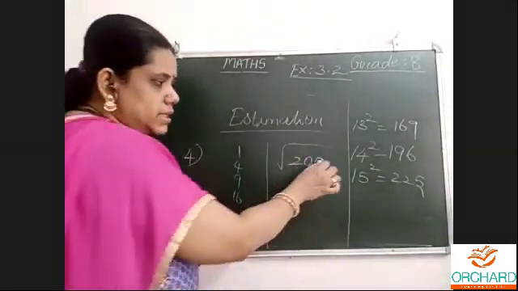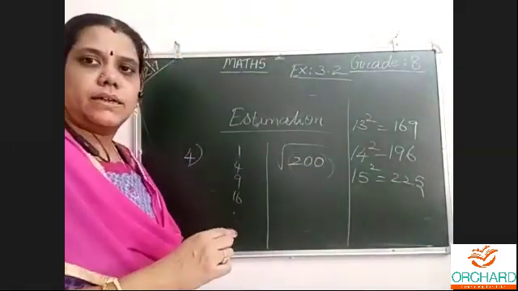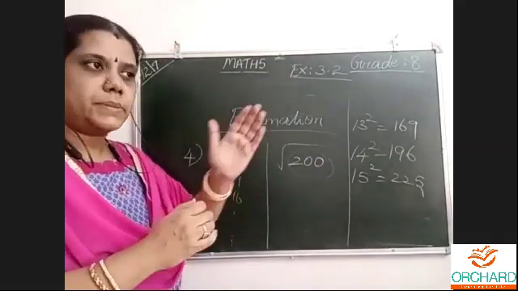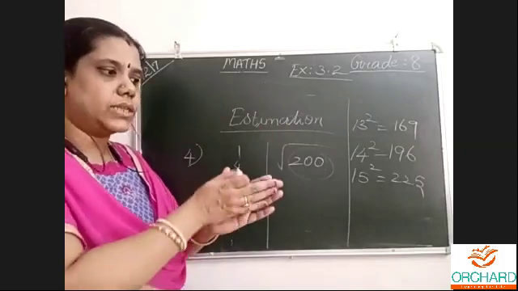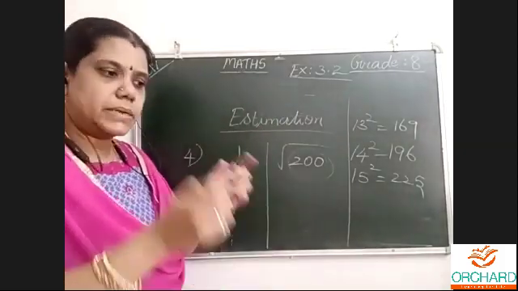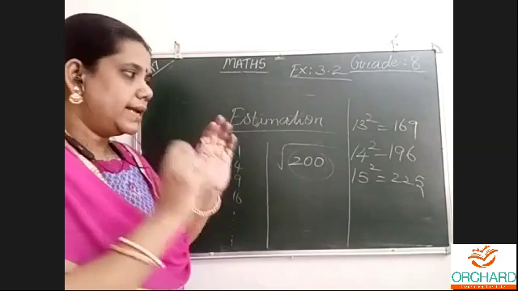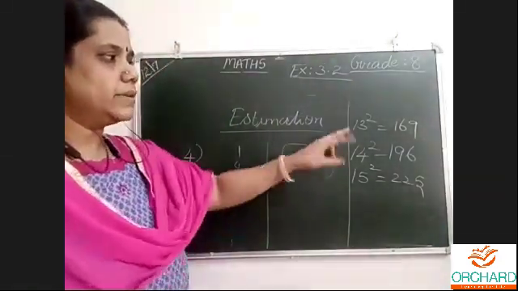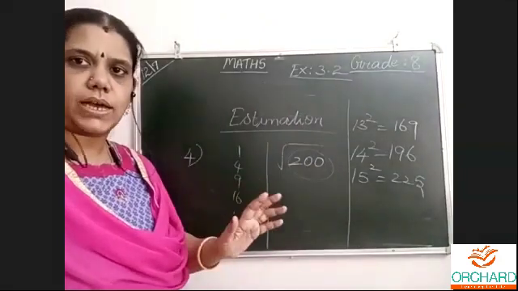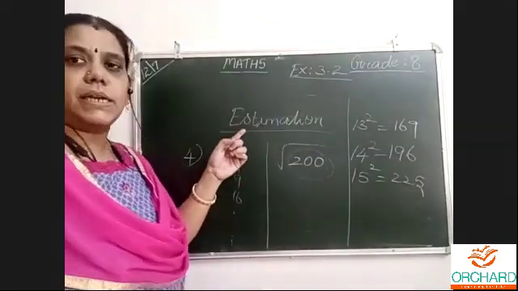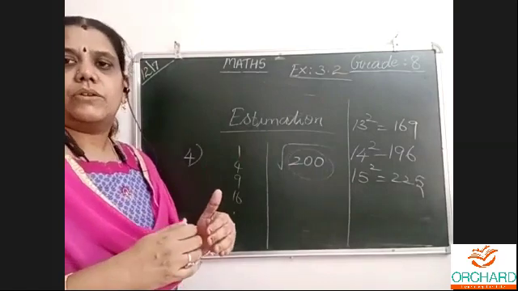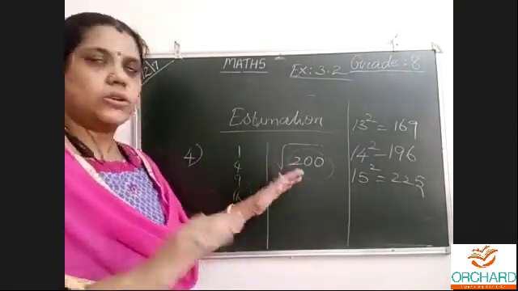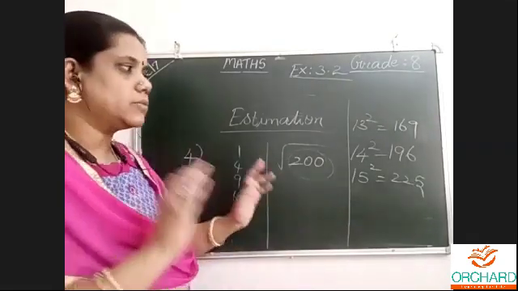And we see this number, what is asked, and in which area it comes. For example, for a door number, we see which street it comes in, between which houses. Like that, we need to decide which two numbers this number lies between. It is not a perfect square. Estimating is approximation, more or less where it is. That is the question.